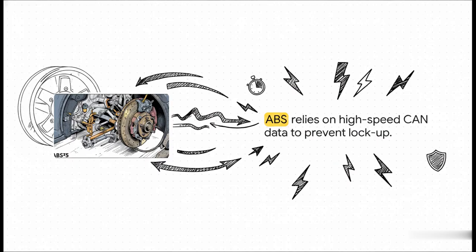But hey, it's not just the engine doing all the heavy lifting. Think about your anti-lock braking system. When you slam on the brakes, your wheel speed sensors fire off life-saving data over the CAN bus in fractions of a millisecond to prevent lockup. It's CAN's incredible speed and robust error detection that makes this kind of instant reaction even possible.